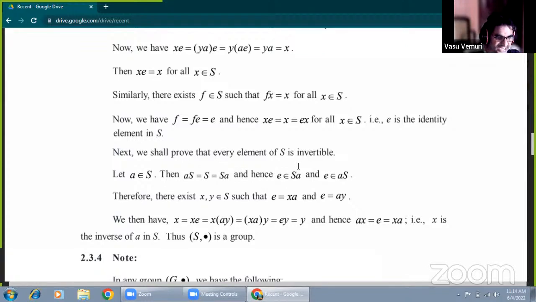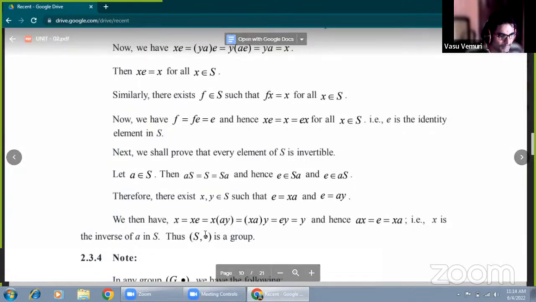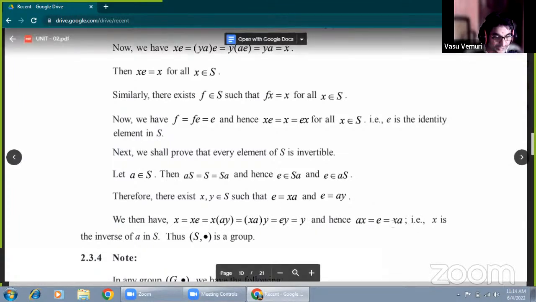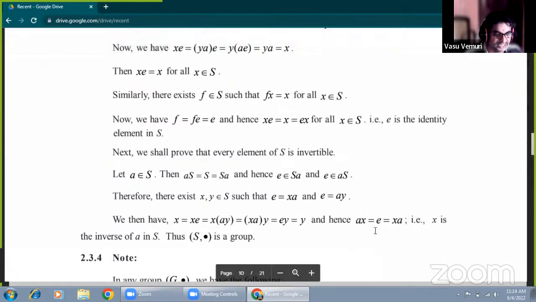Suppose we look for the identity element in SA or AS. Then there exist two different elements X and Y belonging to the given set. E can be expressed as X into A, and in the same manner E equals A into Y. Finally, X equals XE, replacing E by AY. Now, by associativity, XA of Y, where XA means identity, E into Y equals Y. Finally, we get the result that A into X or X into A is E, the identity element.